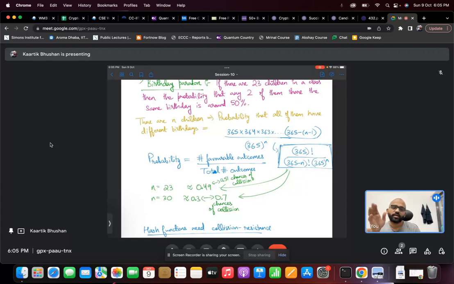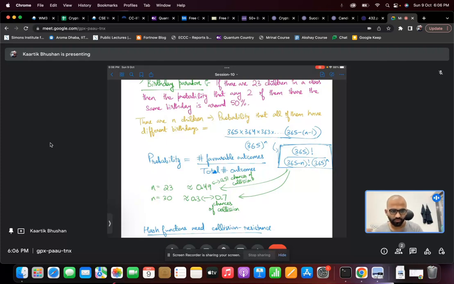So the probability that there are two children who have the same birthday would be around 0.51. And when n is 30, this value is almost 0.3, which would mean that the probability that there are two children with the same birthday would be 0.7. So this is called the birthday paradox.